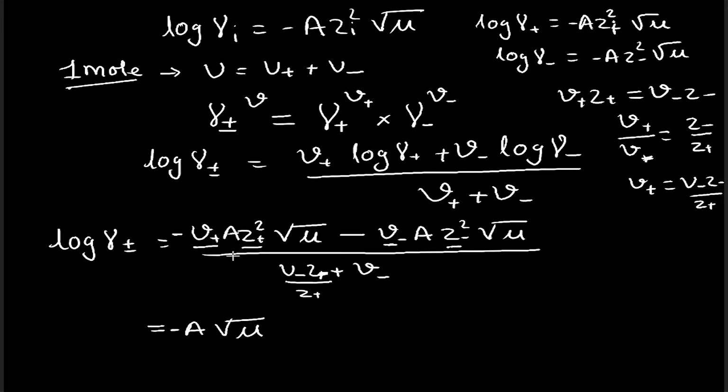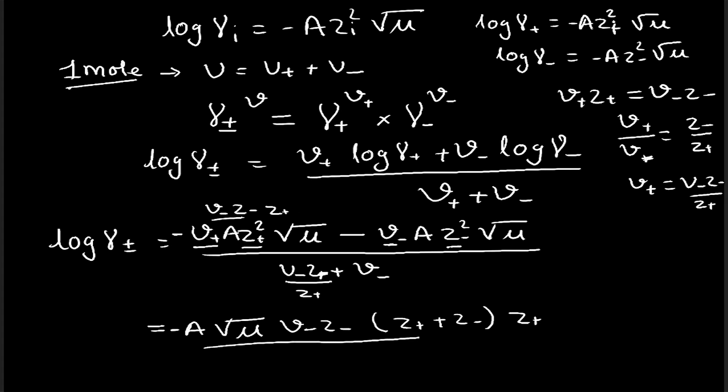So in place of V plus z plus we could substitute V minus z minus, and we are left with 1 upon z plus. So V minus z minus from here and V minus z minus from the first term I will be taking common out, so we are left with z plus plus z minus, and this z plus will go in the numerator, so we will have z plus.